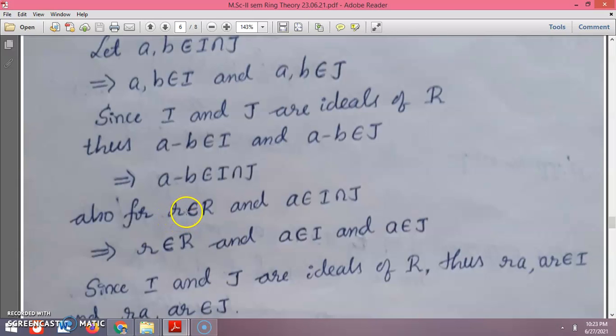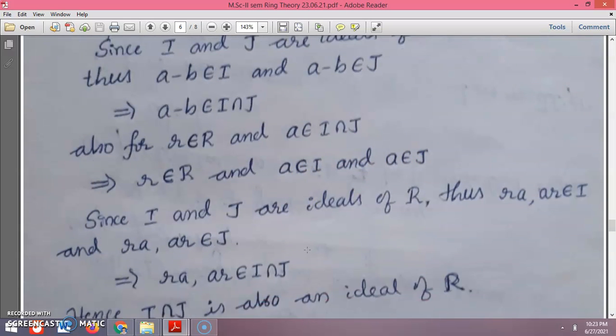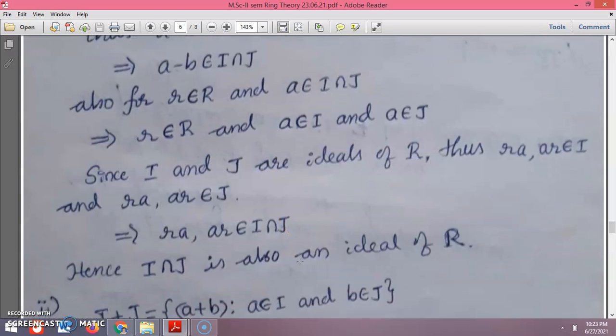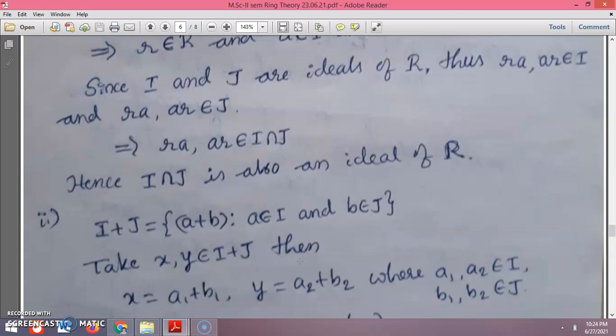So we take an element of R and an element of the intersection of I and J. Since a is in the intersection, a is in I and a is in J. Since I and J are ideals of R, the products ra and ar belong to I, and also ra and ar belong to J. So ra and ar belong to I intersection J. Hence we conclude that I intersection J is an ideal of R.